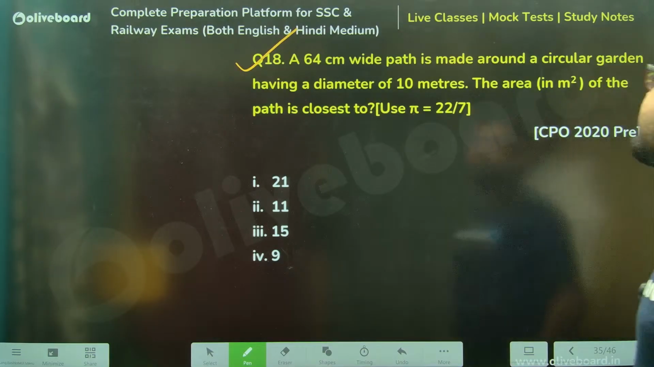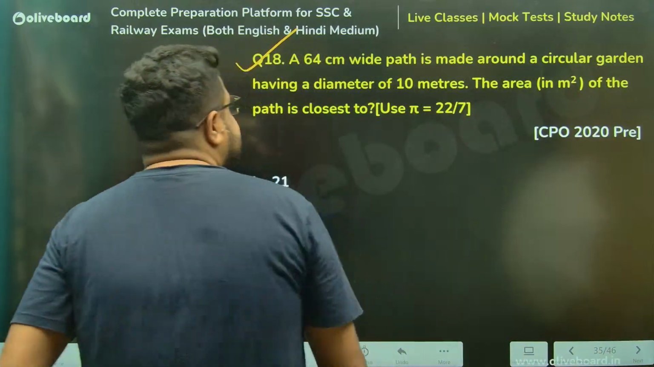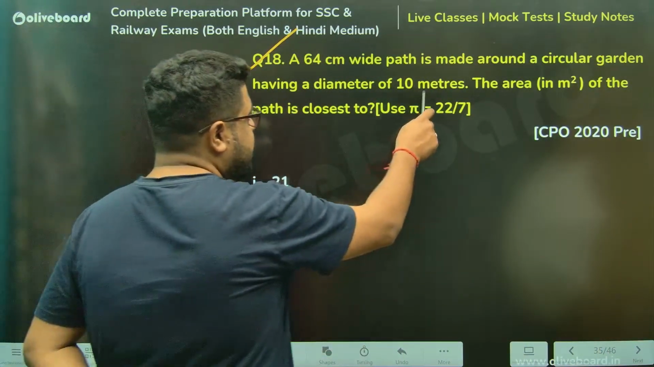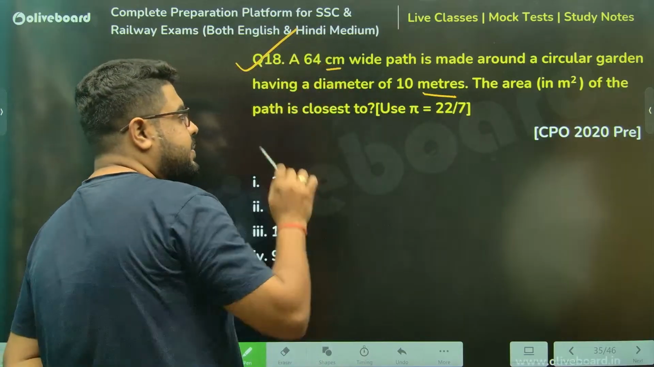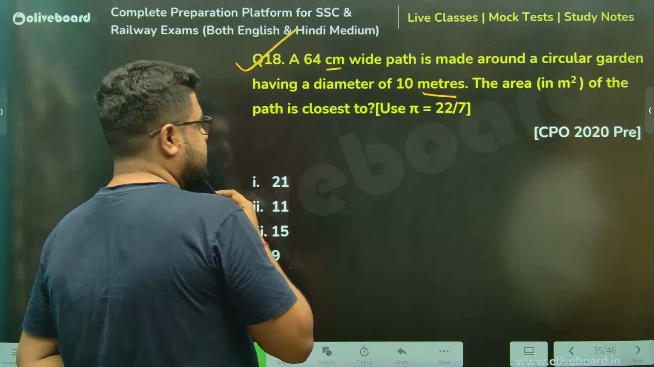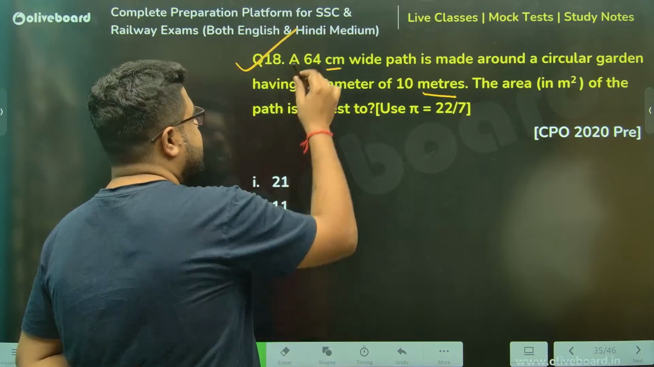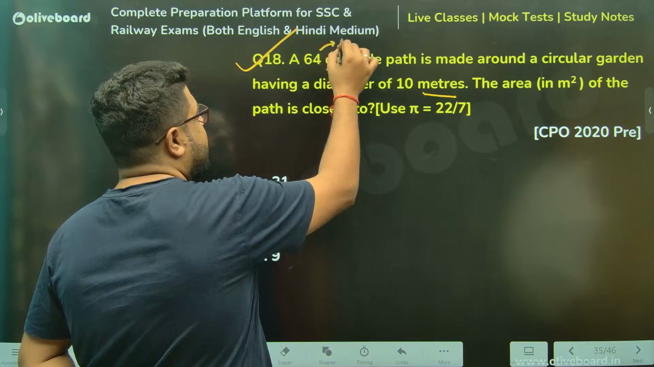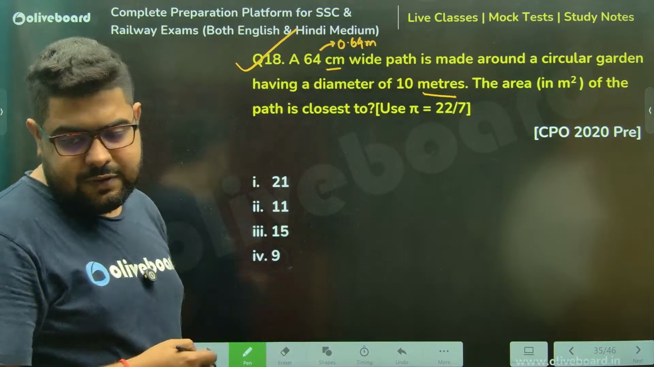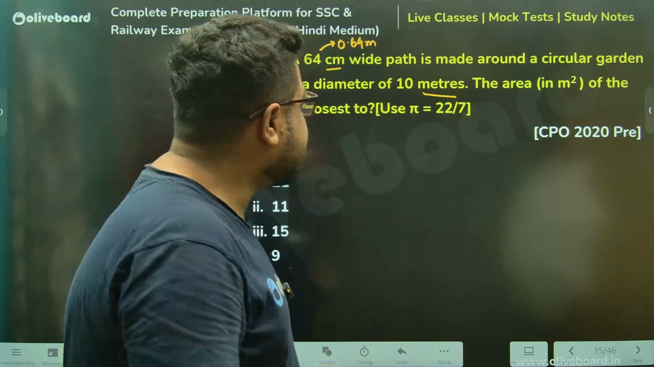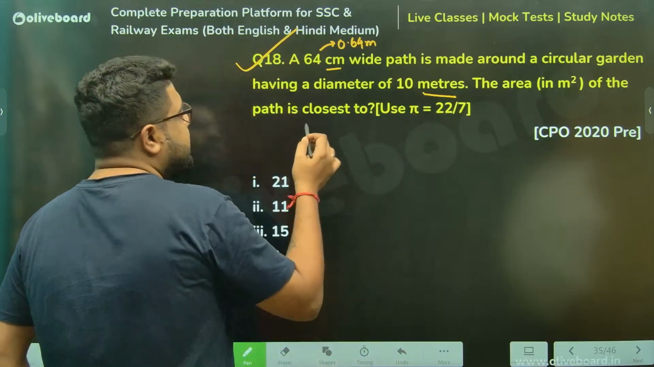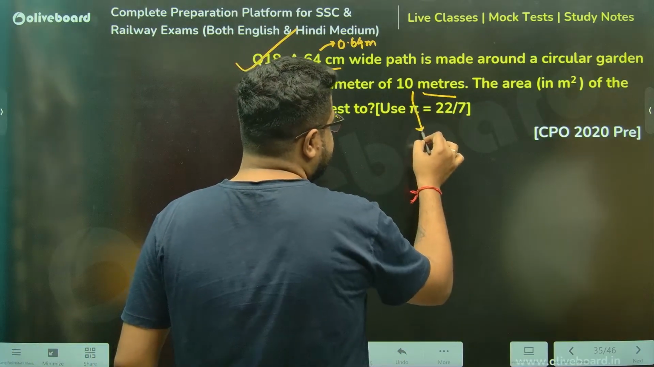Okay. A 64 centimeter wide path is made around a circular garden having a diameter of 10 meters. Sir, it is in meters, it is in centimeters. Keep this in mind, area in meter square. Let's take this as 0.64 meters. Correct, everyone? I've converted this. Now they are asking the area of the path. This much wide path is made around. Diameter is this, so radius will be 5, sir.